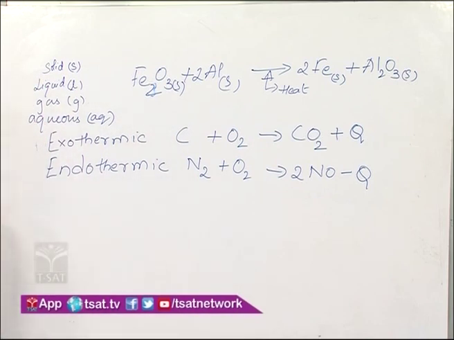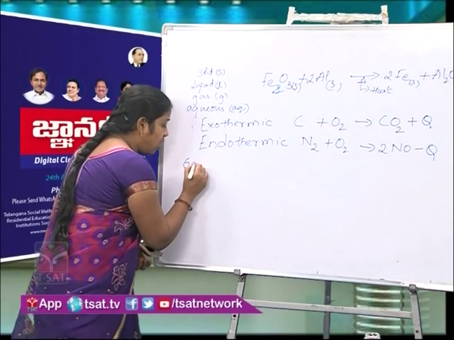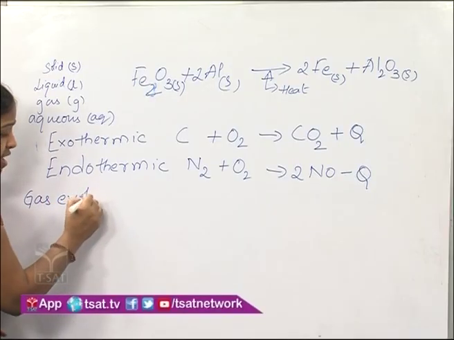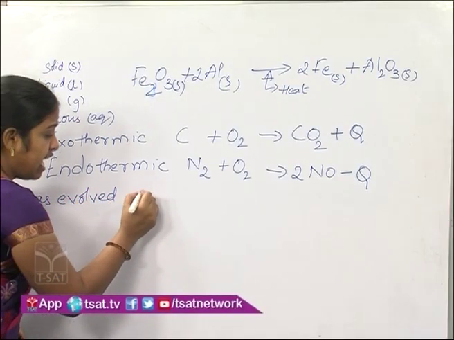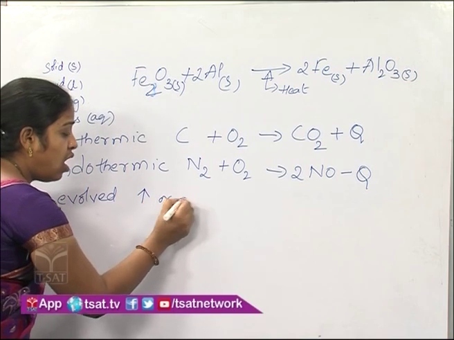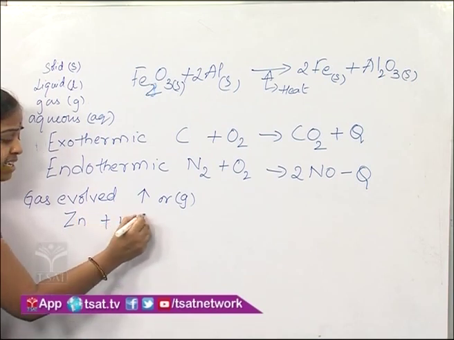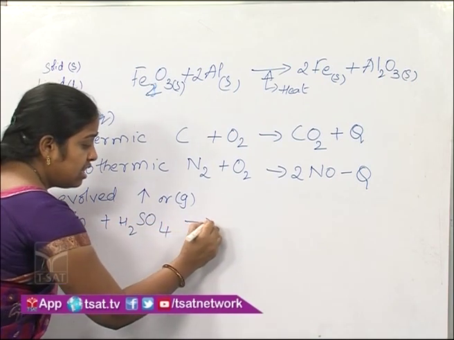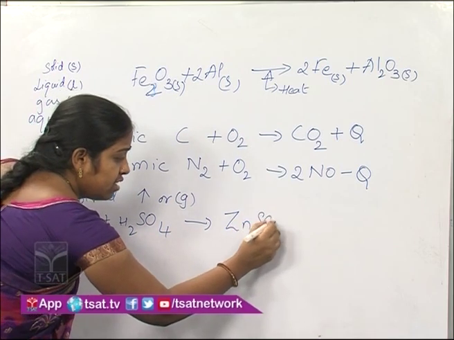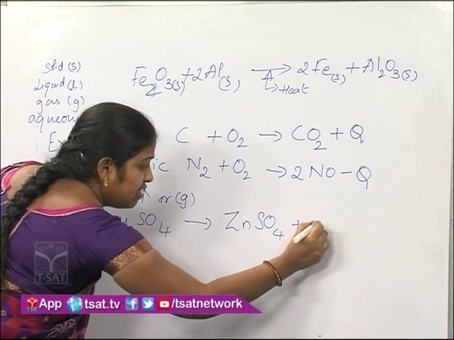Next, we represent the gas evolved during a reaction with the help of an upward arrow. A gas evolved during a reaction can be represented with an upward arrow or g in brackets. For example, zinc plus sulfuric acid gives zinc sulfate plus hydrogen, which is a gas.